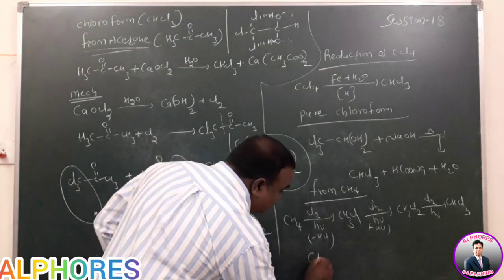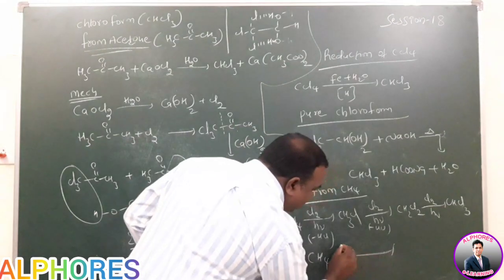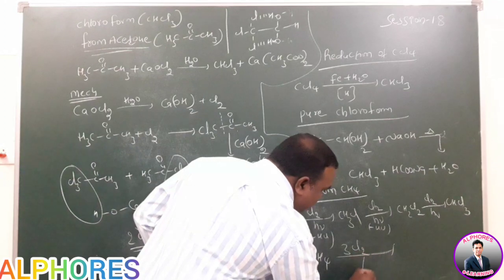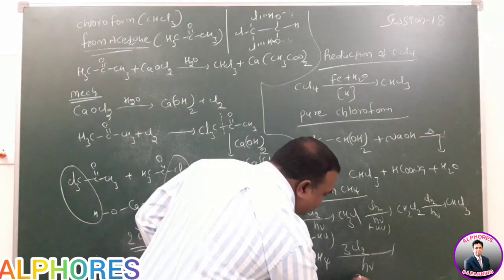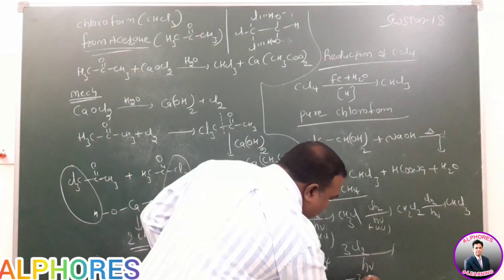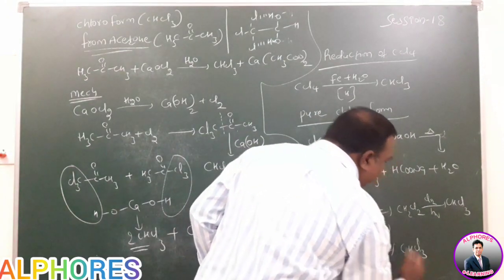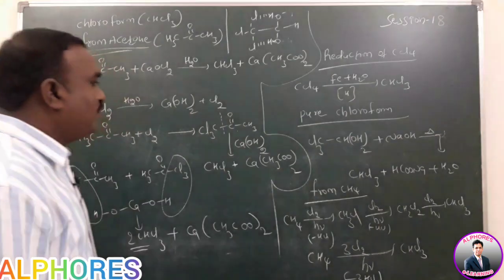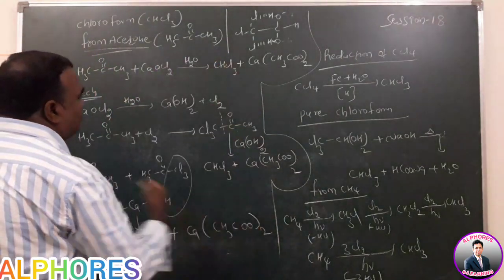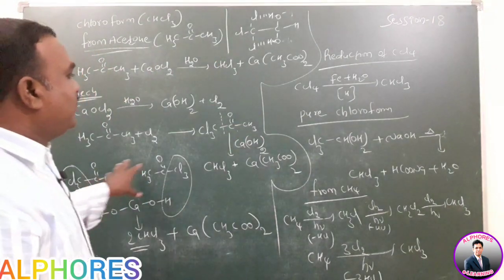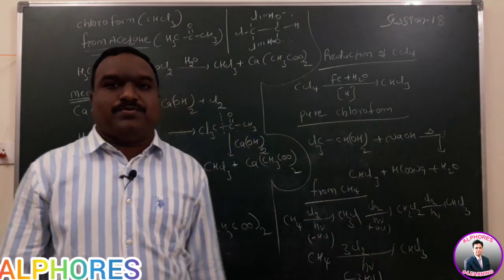That means the CH4 molecule reacts with 3 moles of chlorine in the presence of sunlight, undergoes a free radical substitution reaction, and forms chloroform. This is the way to write those products. These are the preparation methods for chloroform.